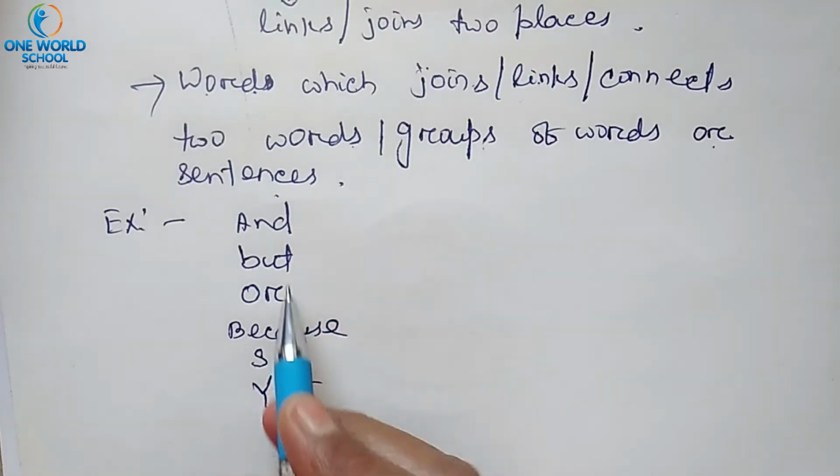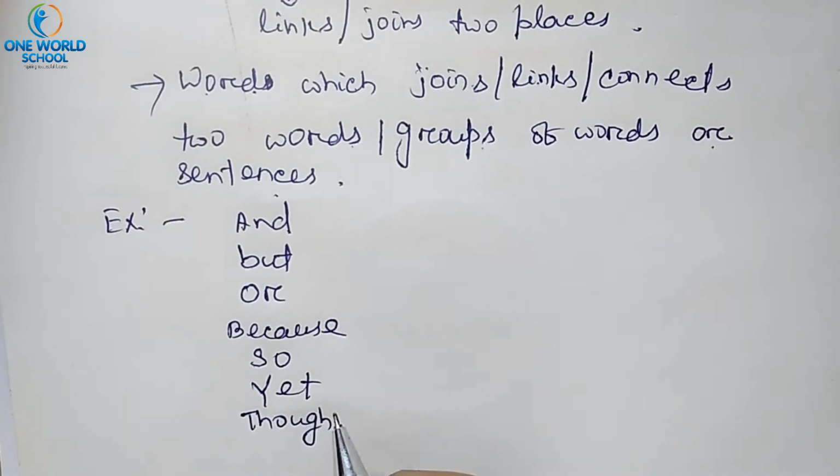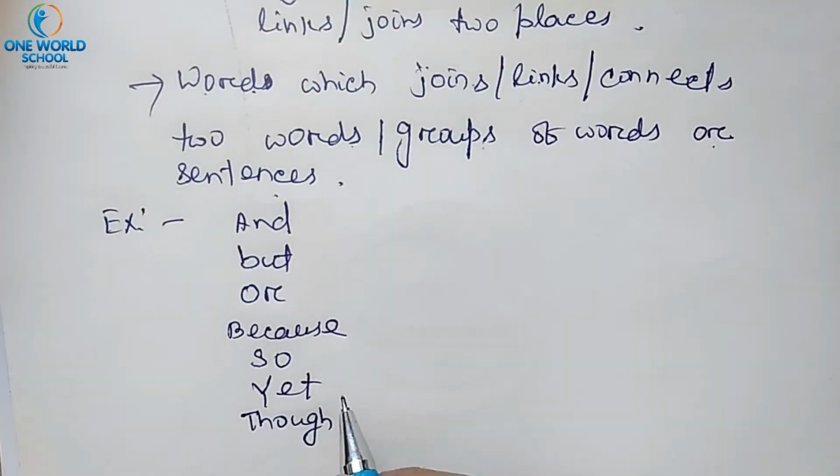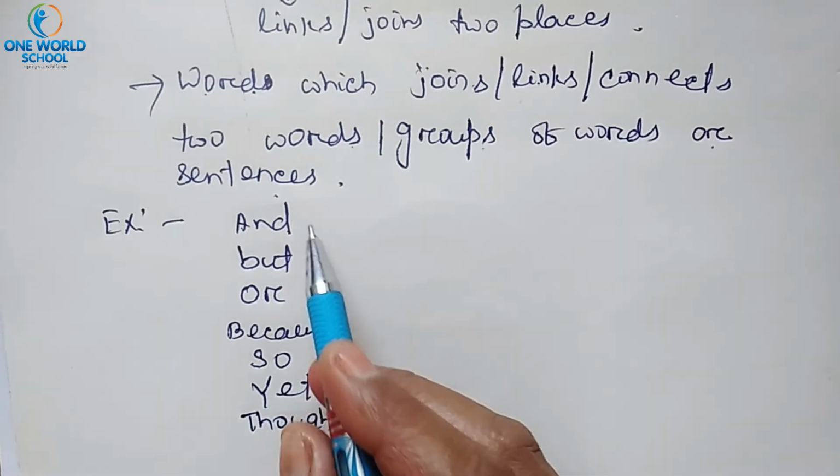Okay, so these are some of the examples. There are so many conjunctions, but in your second standard you just read very limited conjunctions. So these are the conjunctions.